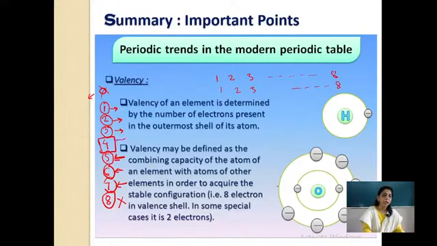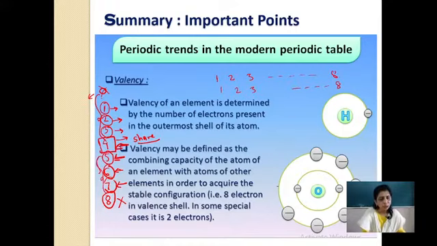So they may lose electrons, they may gain electrons, and here we generally call it sharing of electrons. This is a different type of bond which we are going to learn in the third lesson. But to recall valency, generally these elements try to gain electrons or lose electrons.